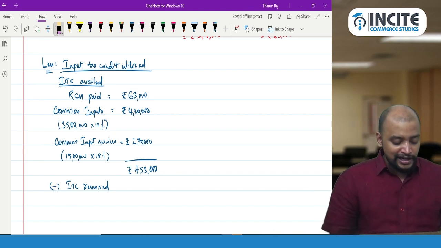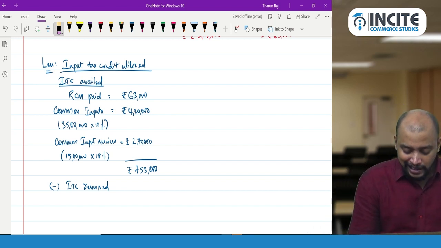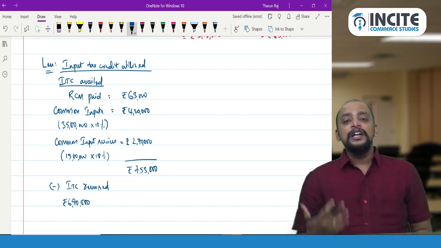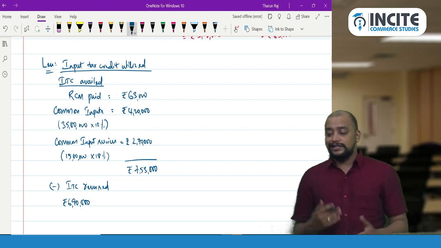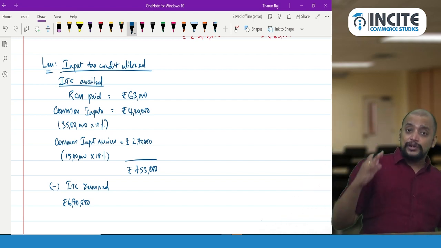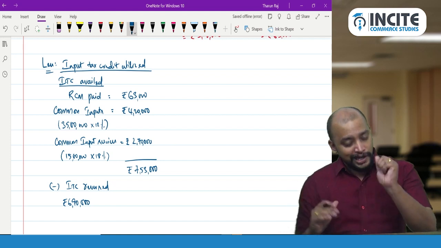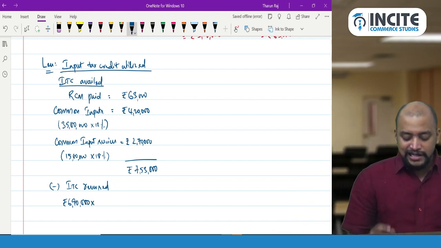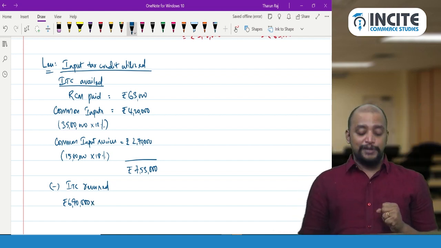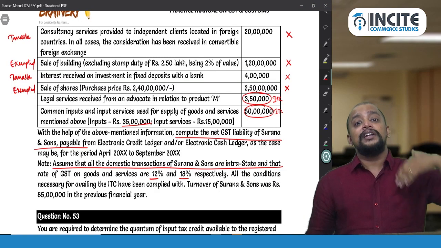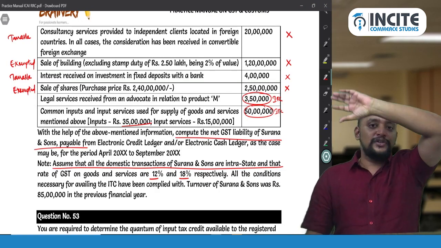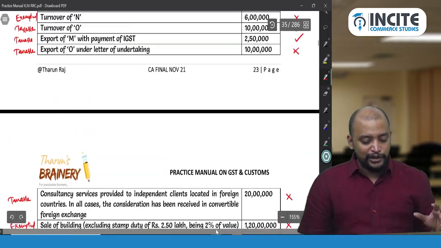So 4,20,000 plus 2,70,000 comes to 6,90,000. Only 6,90,000 should be taken. In a rush, don't take 7,53,000, because in that 7,53,000 there is a 63,000 component which is exclusively used for taxable supply, so we can enjoy that ITC. 6,90,000 into exempted turnover divided by total turnover. That we would do in the working note in the exam. In the working note we would take what are the exempted supplies and what is the total.